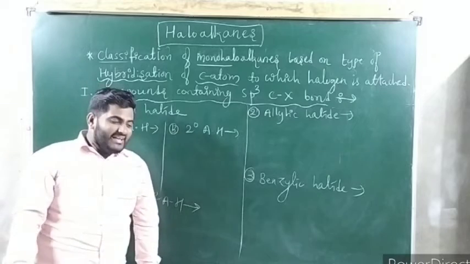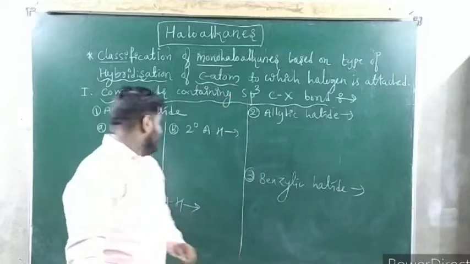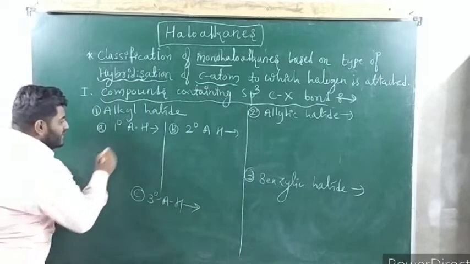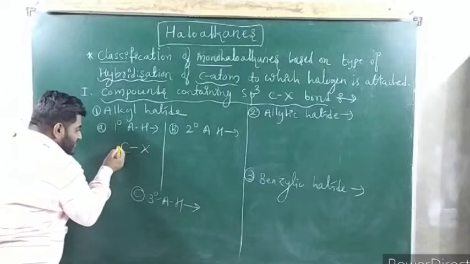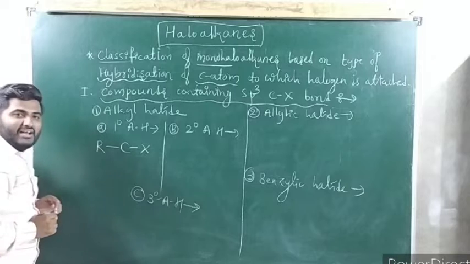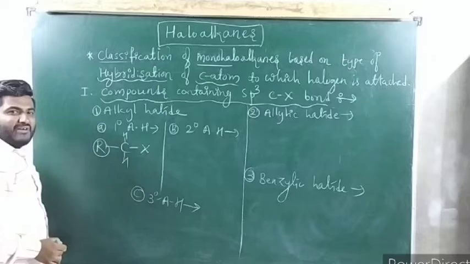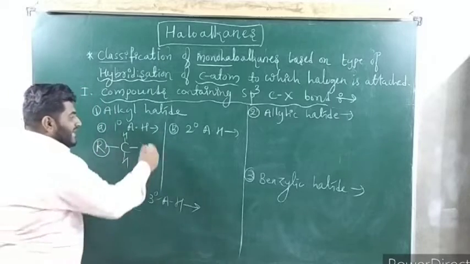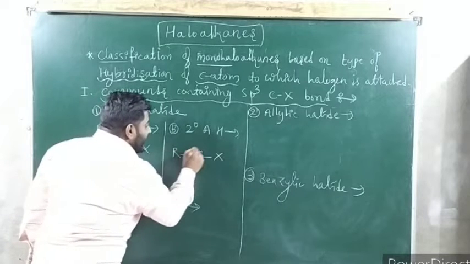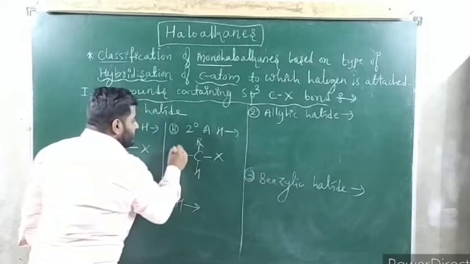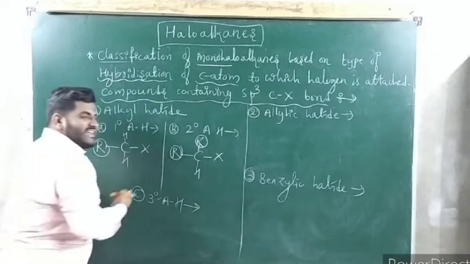Sir, alkyl halide means what, sir? Halogen is attached to alkyl group, aliphatic alkyl group. See, I will explain here. Primary means suppose carbon which is attached to any halogen. Now this carbon is having only one substituent, only one R group. Remaining 2 are hydrogen, only one R group. This is called primary, one substitution. Secondary alkyl halide means halogen is attached to carbon and this carbon is having 2 alkyl group, 2 substituent, R and R dash. So it is a secondary carbon and this is called secondary alkyl halide.